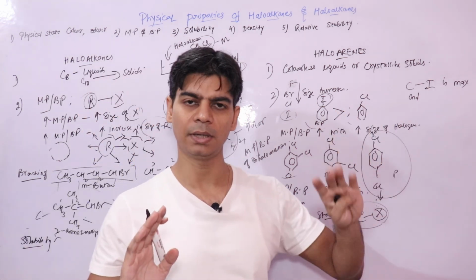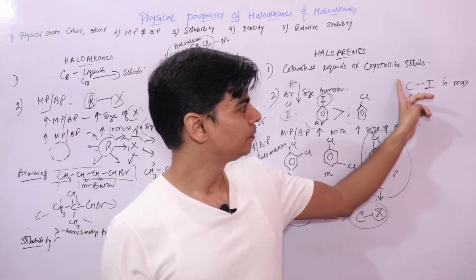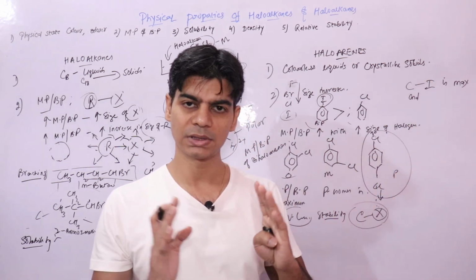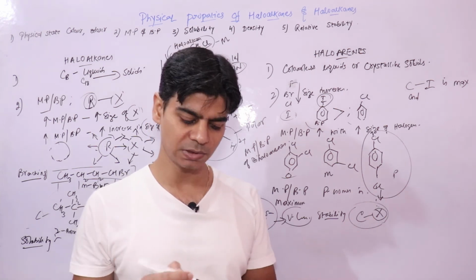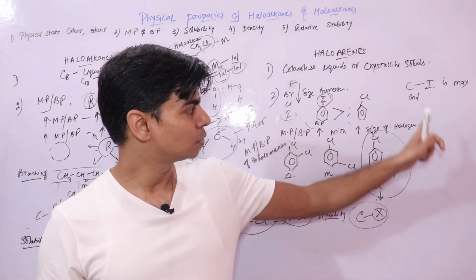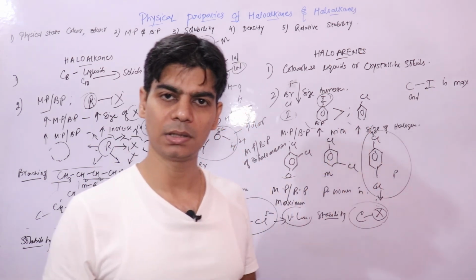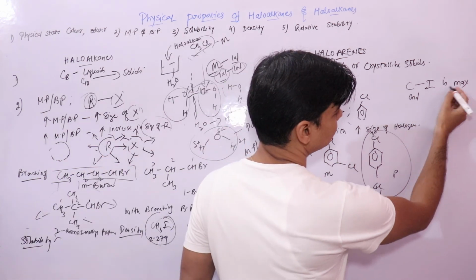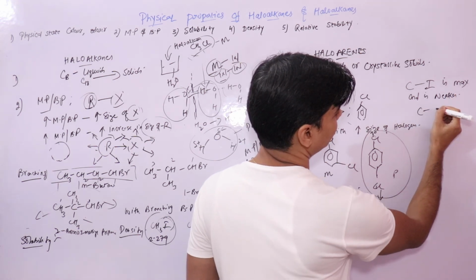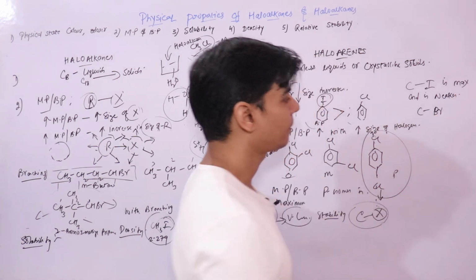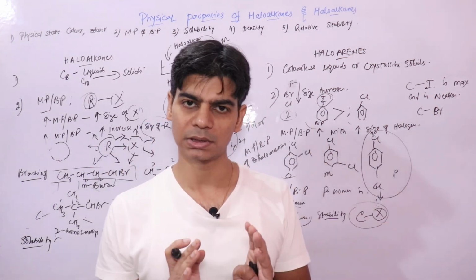Let's talk about haloalkanes more, so this is observed more in haloalkanes, right? So bond length of C-I in any haloalkane is maximum, right? So bigger bonds means weaker bonds, right? So the C-I bond is weakest in case of haloalkanes, as its length is maximum. Whereas if we talk about the C-F bond with fluorine atom, we know that fluorine is smallest, right?